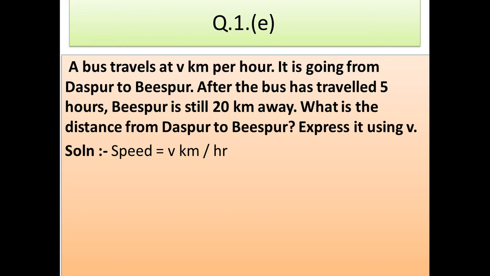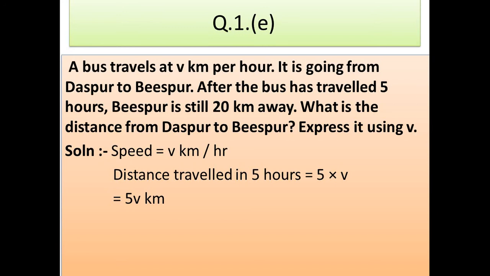The speed is always calculated in terms of either meter per second or kilometers per hour. So speed is V kilometers per hour. The distance travelled in 5 hours is 5 into V kilometers.